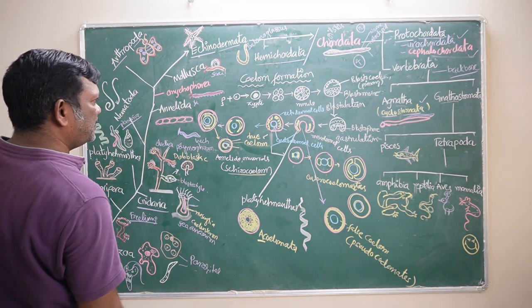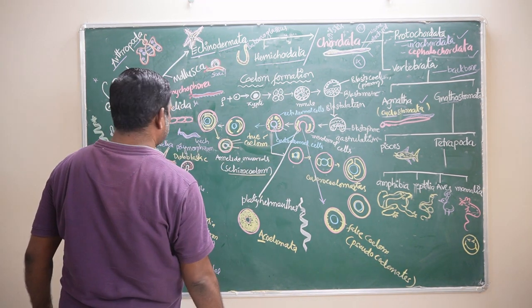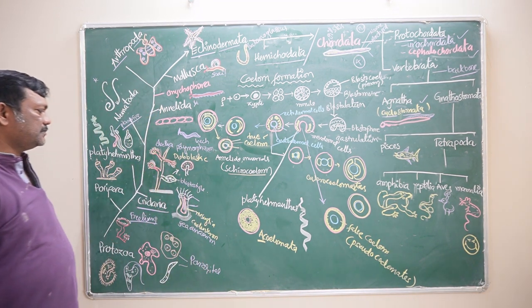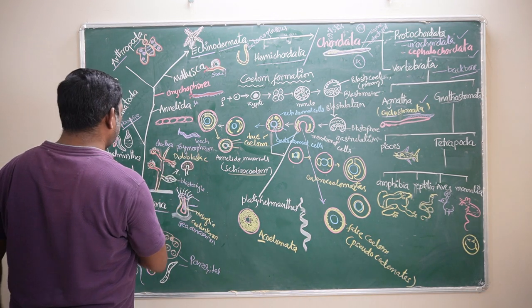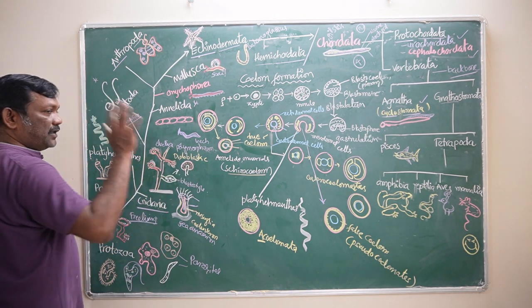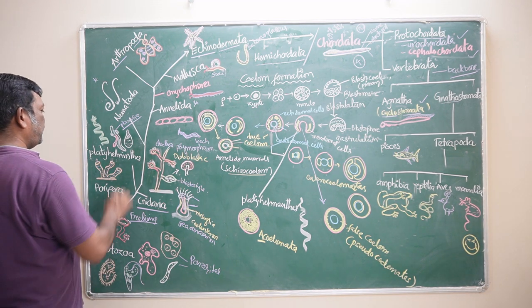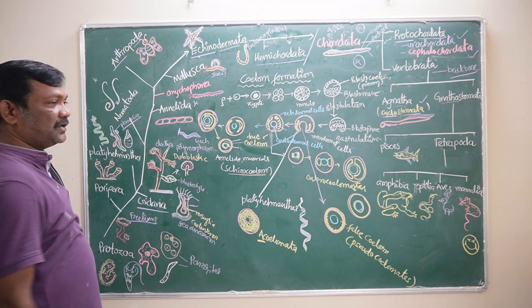Within 1 minute, 1 second we will see that all these animals are sexually reproducing animals. We are starting from the cnidarians, which are diploblastic animals, only ectoderm and endoderm are forming. Organs are developed from these two. But from platyhelminthes onwards, all the animals are triploblastic animals.